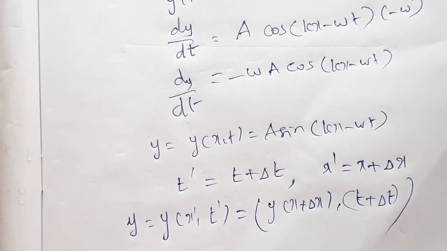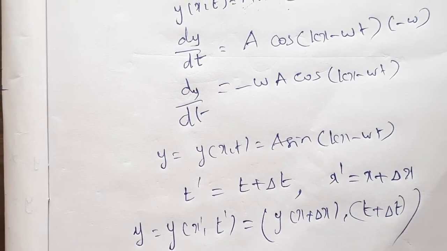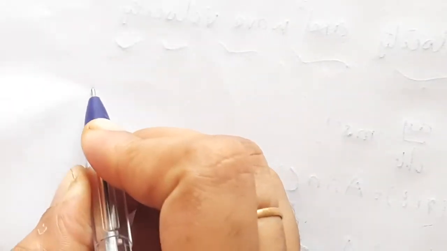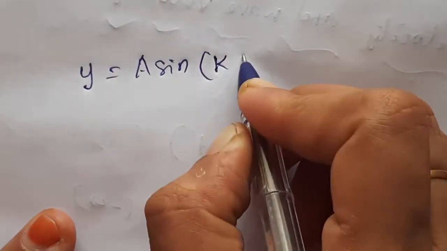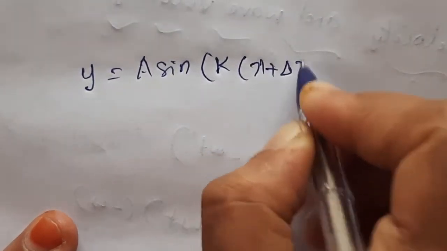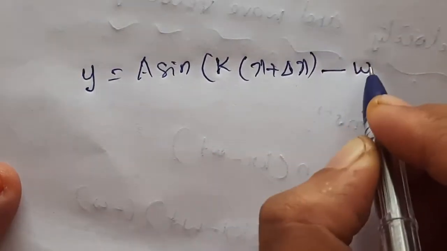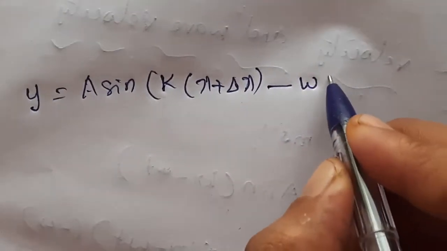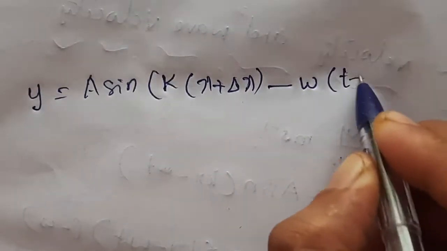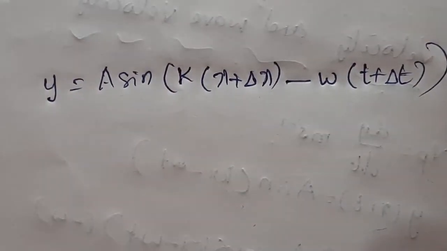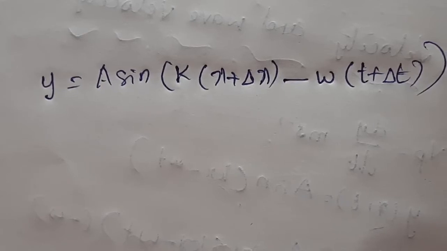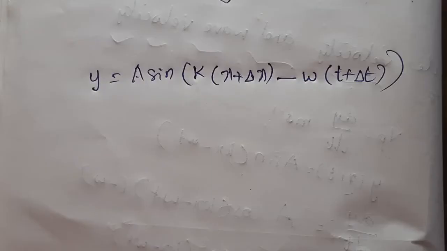Now we can substitute y = a sin(kx − ωt). So instead of kx we can write k into (x + Δx), and instead of t we can write (t + Δt). That gives a sin[k(x + Δx) − ω(t + Δt)].